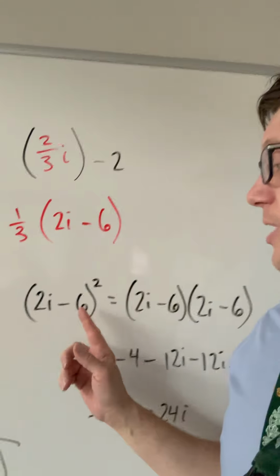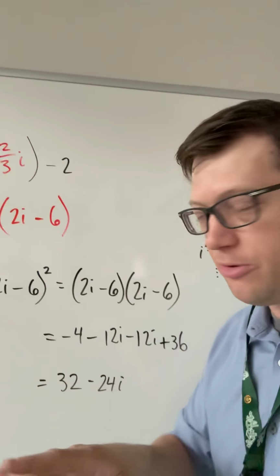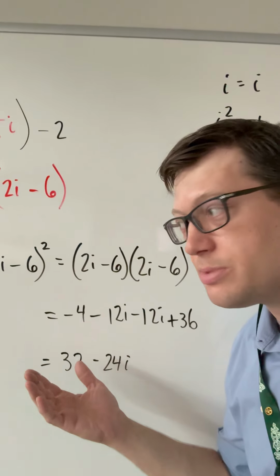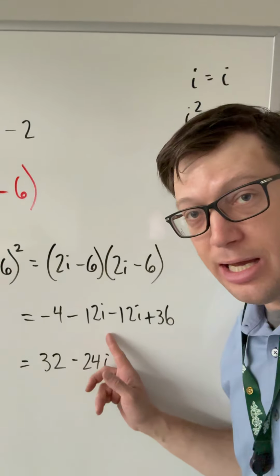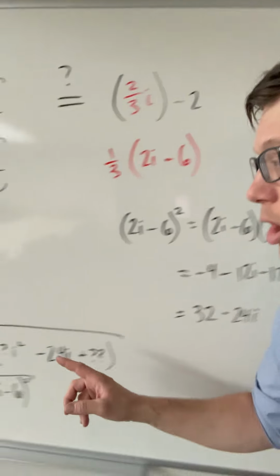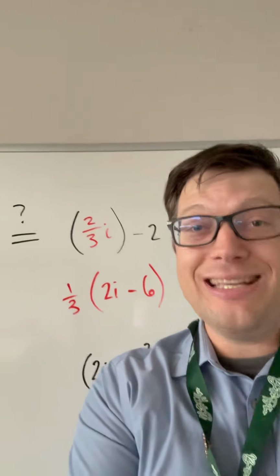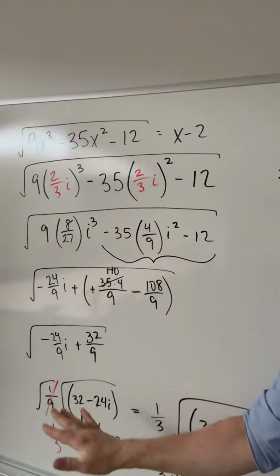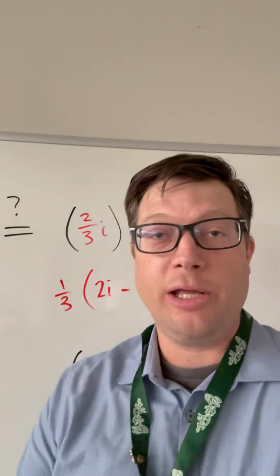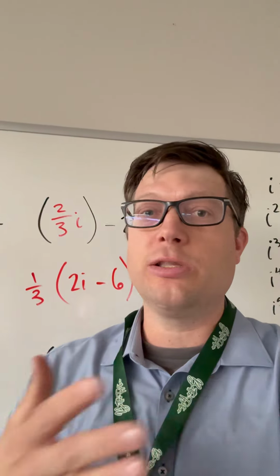So if I square 2i minus 6, writing it twice and FOILing, forgive me for the acronym, first gives me -4, because 2 times 2 and i times i. And then outside, inside, and then last, and if we combine like terms, there is our argument of that square root. So therefore, 2/3 i is a solution because left side, bridge, right side, we have equality. Like I said, -2/3 i, the proof of which is left to the viewer.